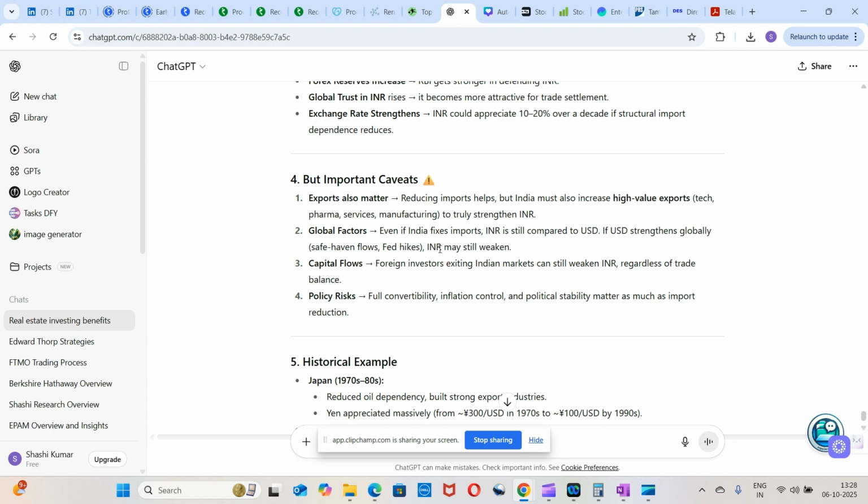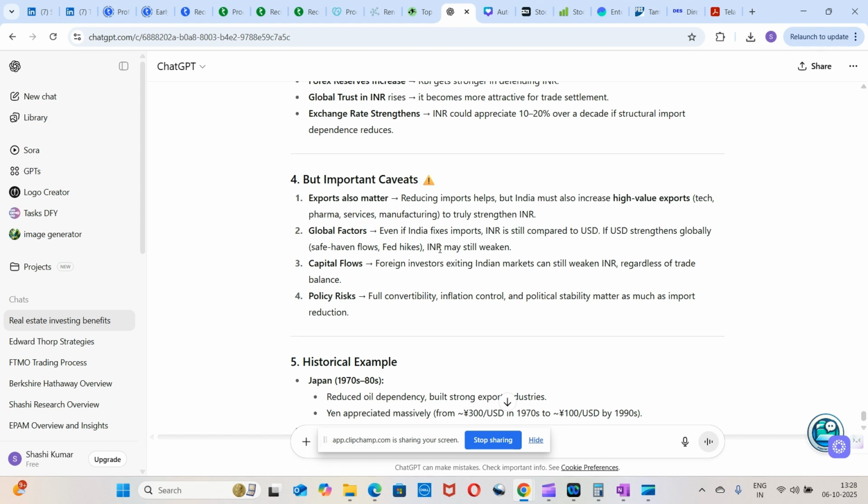Global factors. Even if India fixes its imports, INR is still compared to USD. If USD is strengthening globally because of interest rate hikes by the Fed, people are taking money from foreign markets and moving it back to the US market, which is a safe haven now. If money is flowing from emerging markets into the US market due to Fed hikes, that will also impact INR. So even though we have cut down imports, if USD strengthens, our INR will weaken.